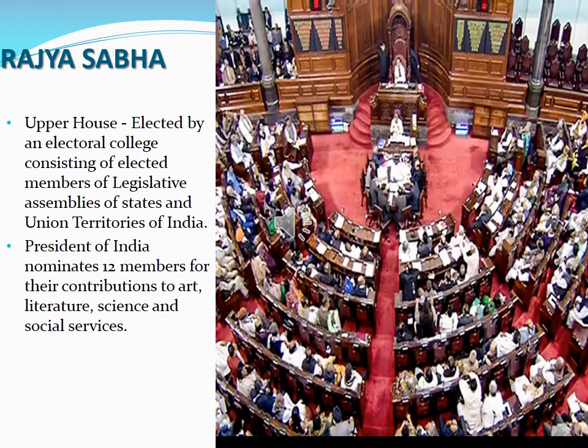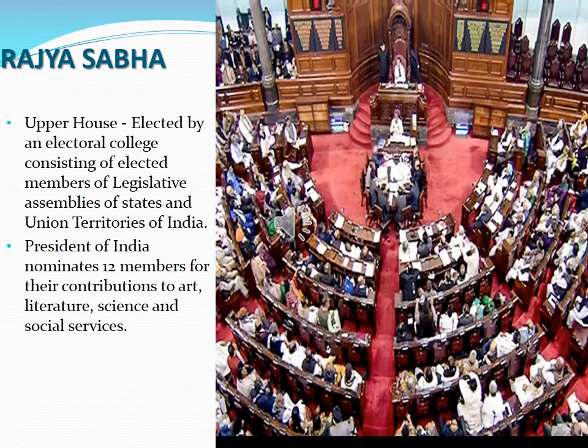So for example, previously we had the cricket player Sachin Tendulkar as a Rajya Sabha member. How was he chosen? He was a nominated member, nominated to the Rajya Sabha by the President of India. So among the 12 members, last year we had Sachin Tendulkar, a famous cricket player, as the Rajya Sabha MP.